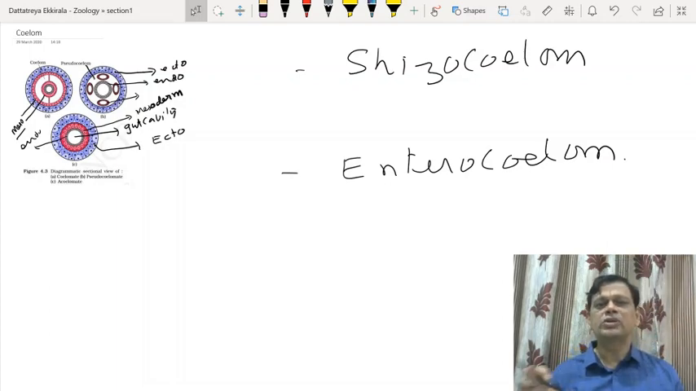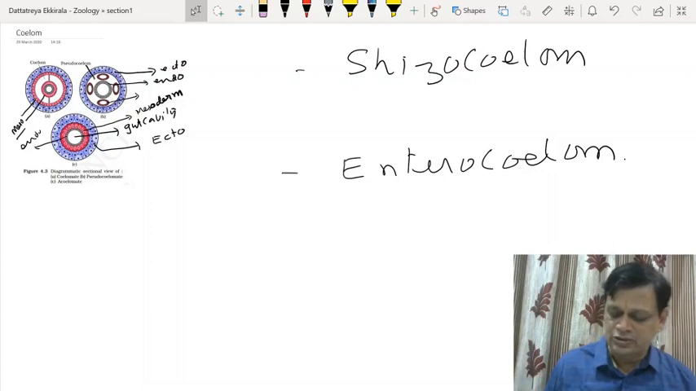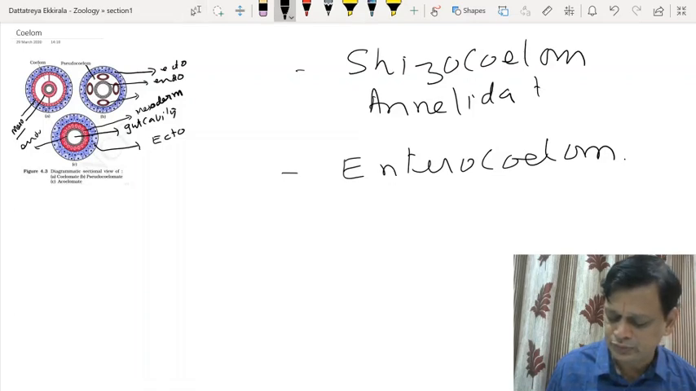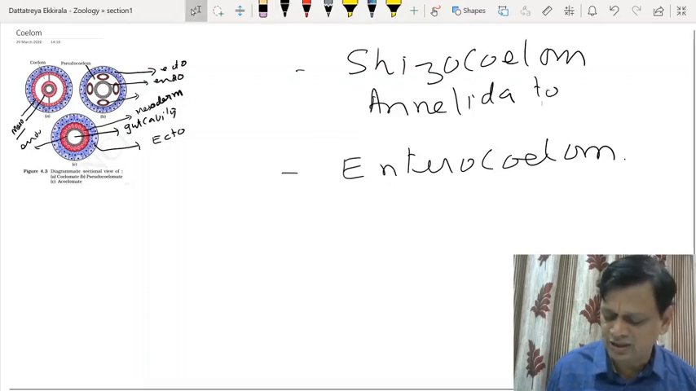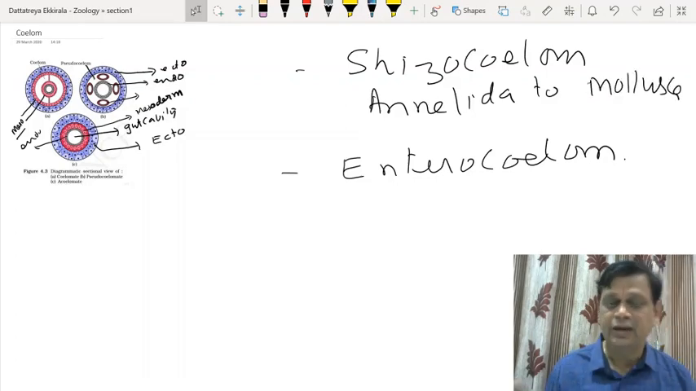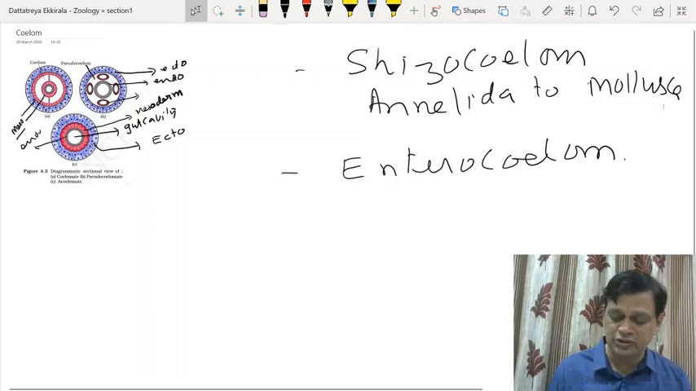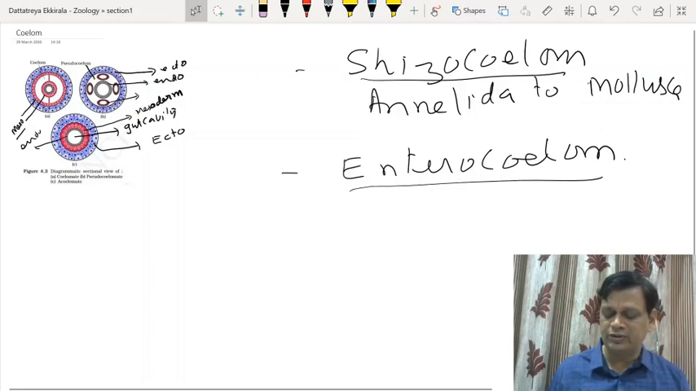So mesoderm arises from the gut archenteron. From that, the true coelom is formed, which is called enterocoelom. Schizocoelom is present in the phyla Annelida, Mollusca, and Arthropoda. And the true coelom is of two types: one is schizocoelom, the other one is enterocoelom.